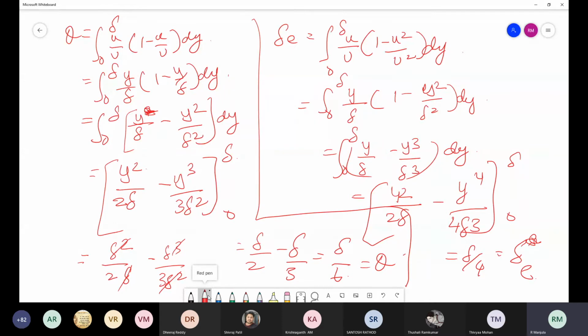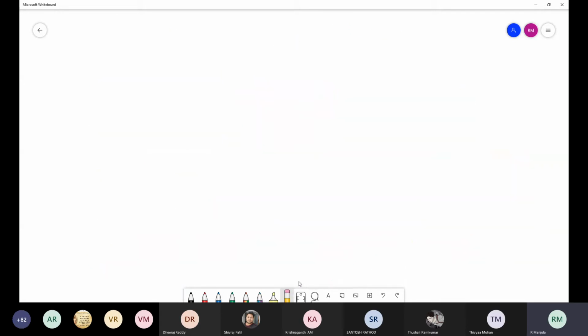Okay. Now what is the fourth component? The fourth part, the last part of the problem, is delta star by theta. Delta star by theta is equal to delta by 2 divided by delta by 6. So that is going to be 3.0. So this is the fourth part of the problem.